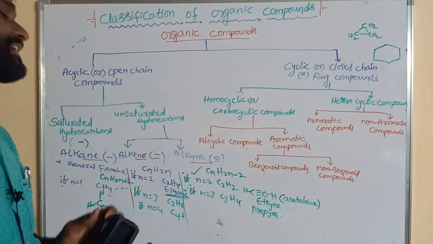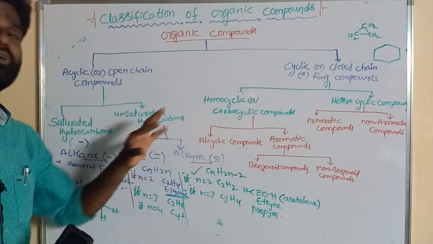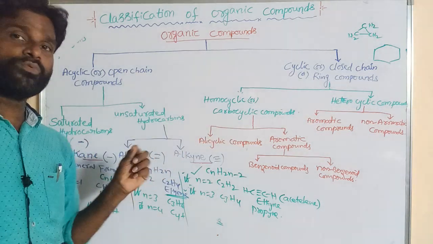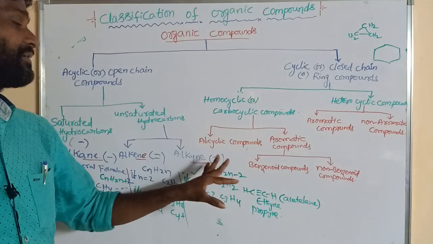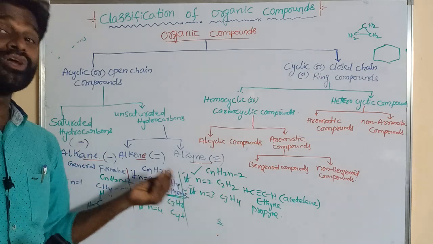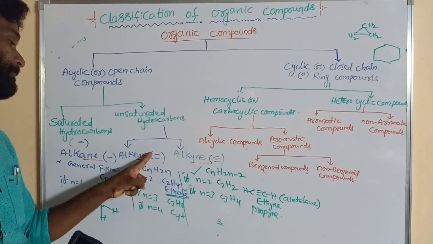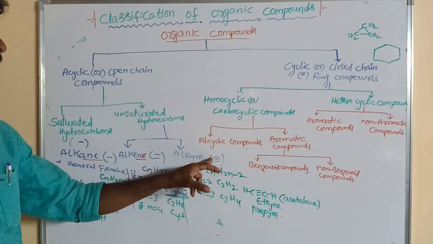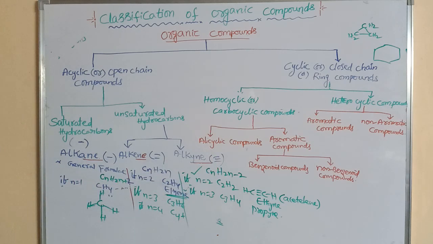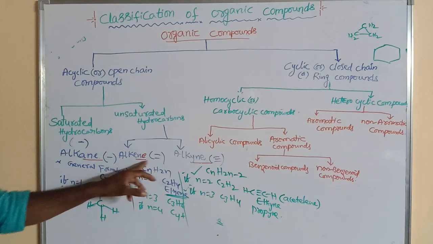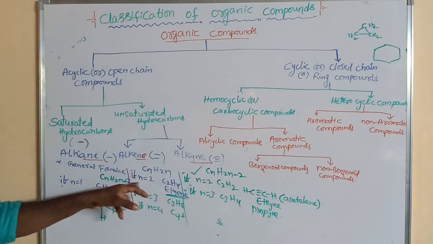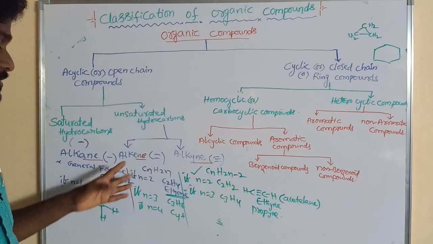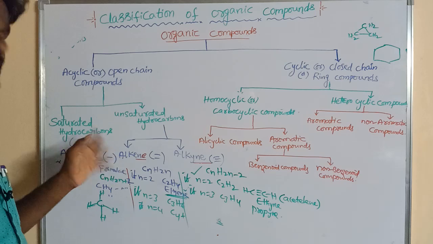Unsaturated hydrocarbons are again classified into 2 types: alkenes and alkynes. Alkenes contain only a double bond, alkynes contain a triple bond. Both contain pi bonds; alkene contains 1 pi bond, alkyne contains 2 pi bonds. The general formula of alkene is CnH2n. The least alkene is ethene. If n is equal to 1, that cannot exist.